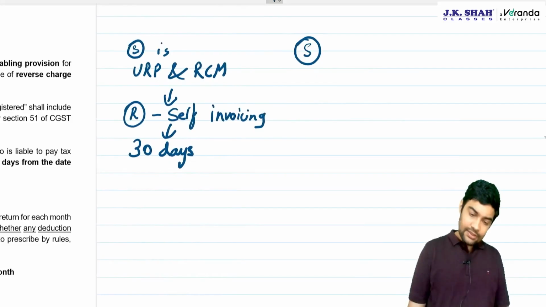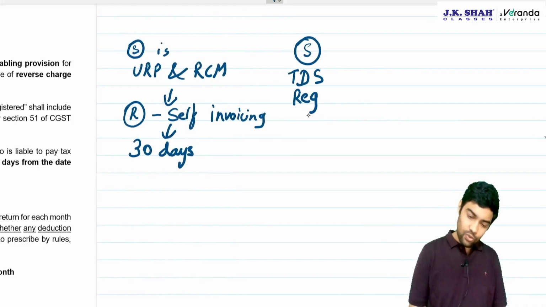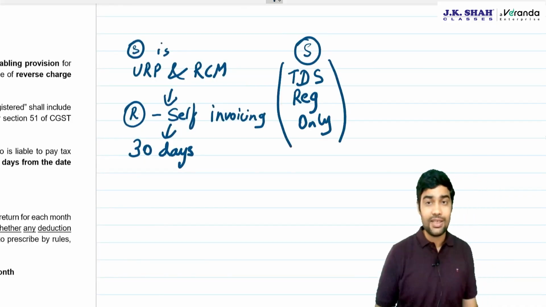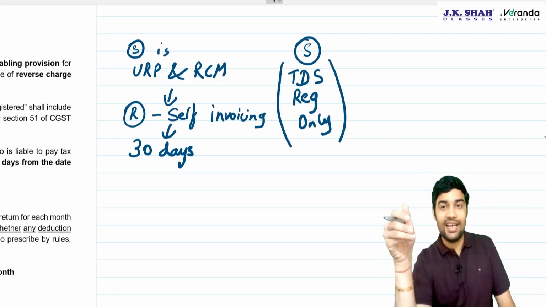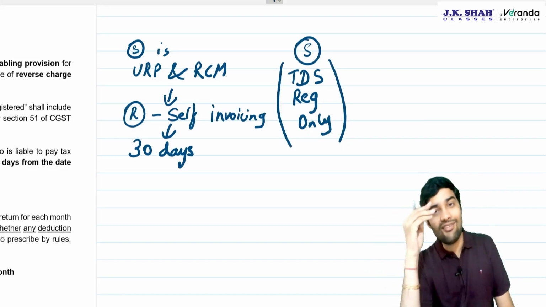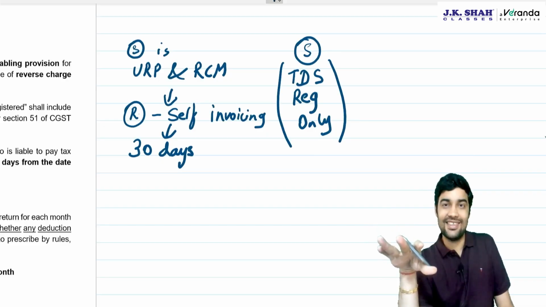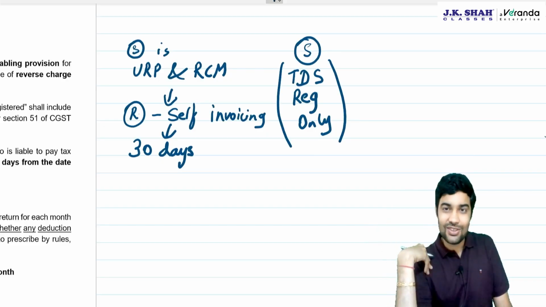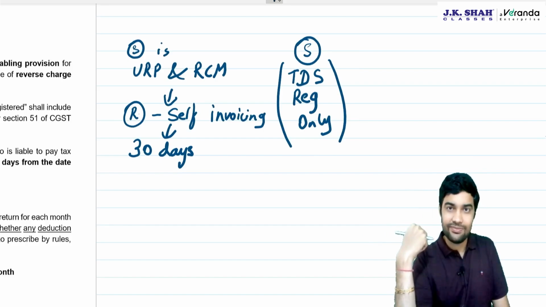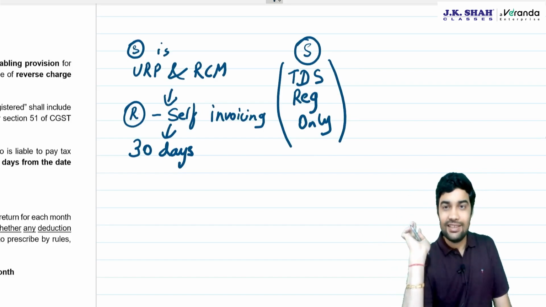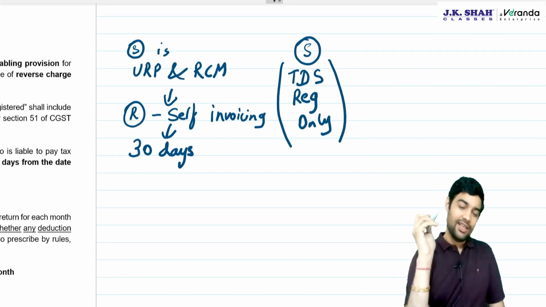Now, what if the supplier is a person who has TDS registration only? You remember TDS registration? Government departments take TDS registration, like CBI. They have taken only TDS registration because they keep receiving goods or services. On that, they will have to deduct tax at 2%. That is TDS under section 51.